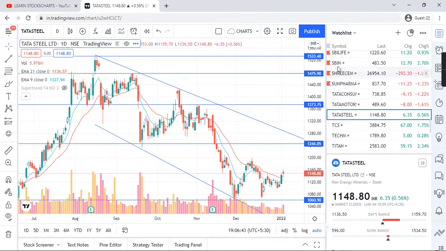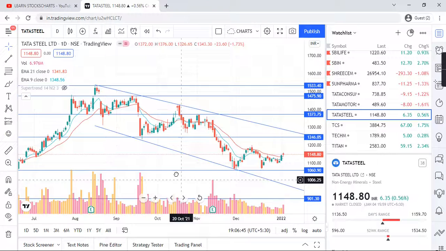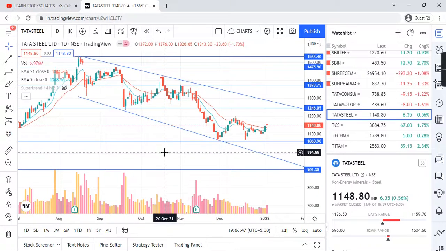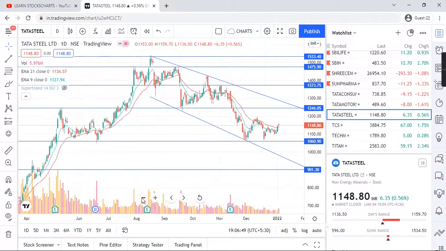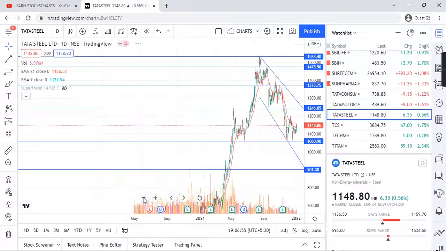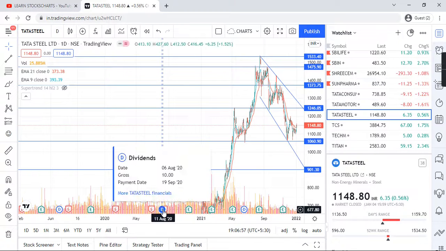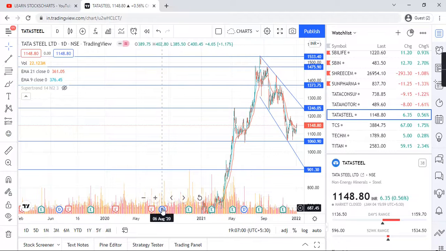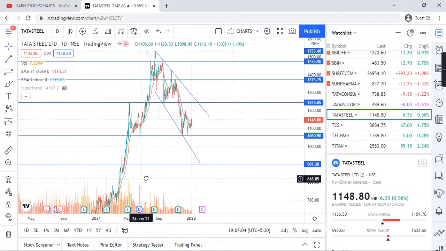If you go into the daily one, first of all, this chart is a dividend giving chart. Last dividend 25 rupees, before that 10 rupees, 2020, 2021. So around June it gives a dividend.